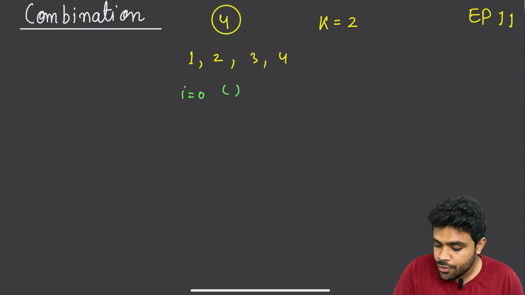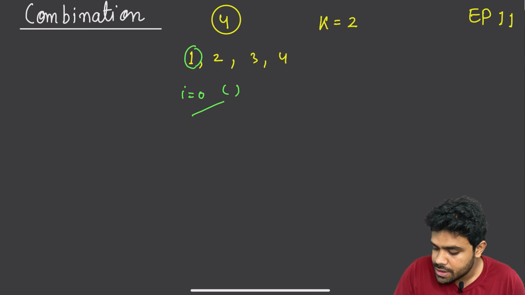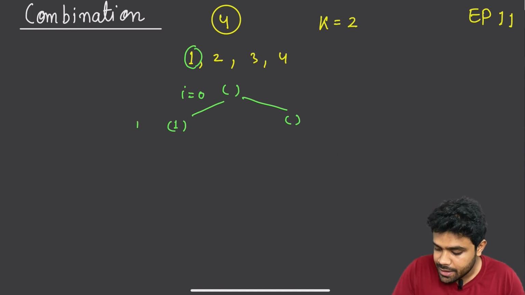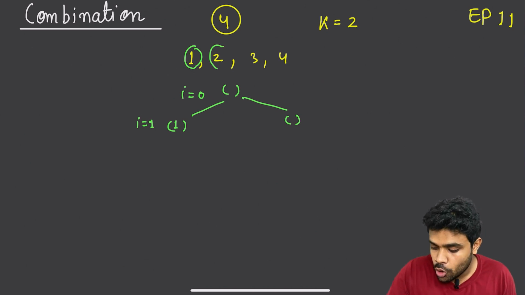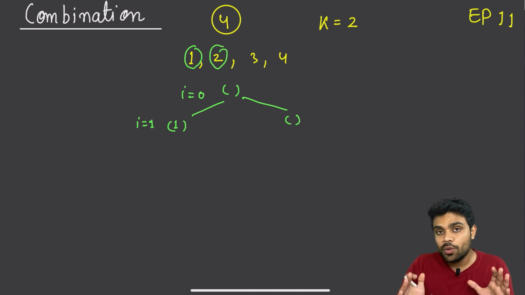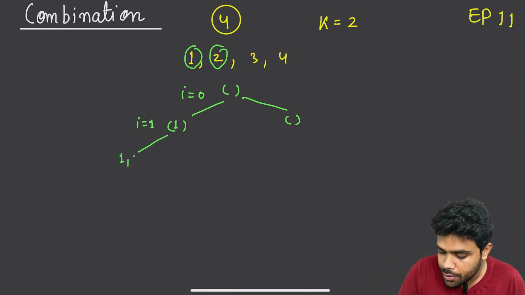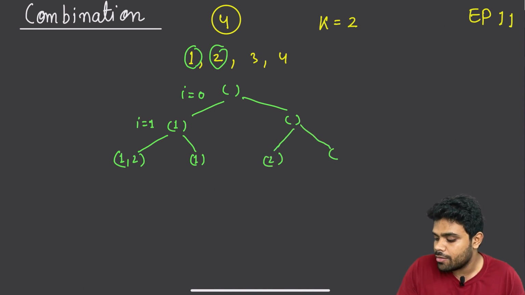Now when i is equal to 0, I am talking about this particular element 1. So two options: one option is to consider it, one option is to skip it. Then here i is equal to 1, so I'm talking about this 2. I can ignore it, I can consider it. Let us say I'm considering this 2, so I will get 1 comma 2. If I'm ignoring it, I will be getting 1. Here also, if I'm considering it, I will be getting 2. If I'm ignoring it, I will be getting empty.